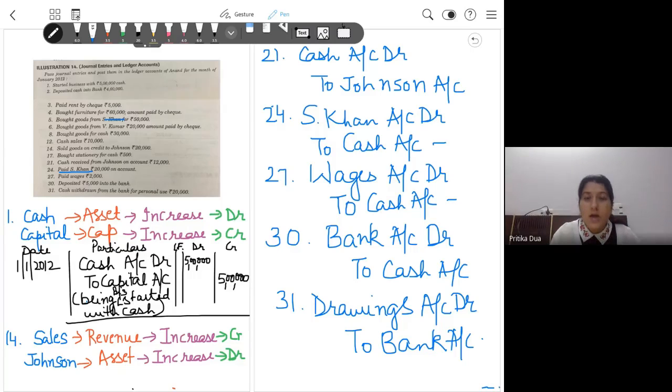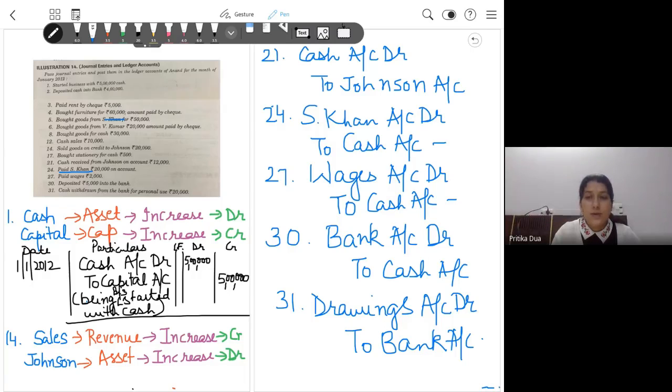S Khan was already a creditor in the business. We bought goods from S Khan for 50,000. So he was already a creditor for the business. On that outstanding balance, we have paid 20,000. This is the meaning of the phrase on account. Okay.